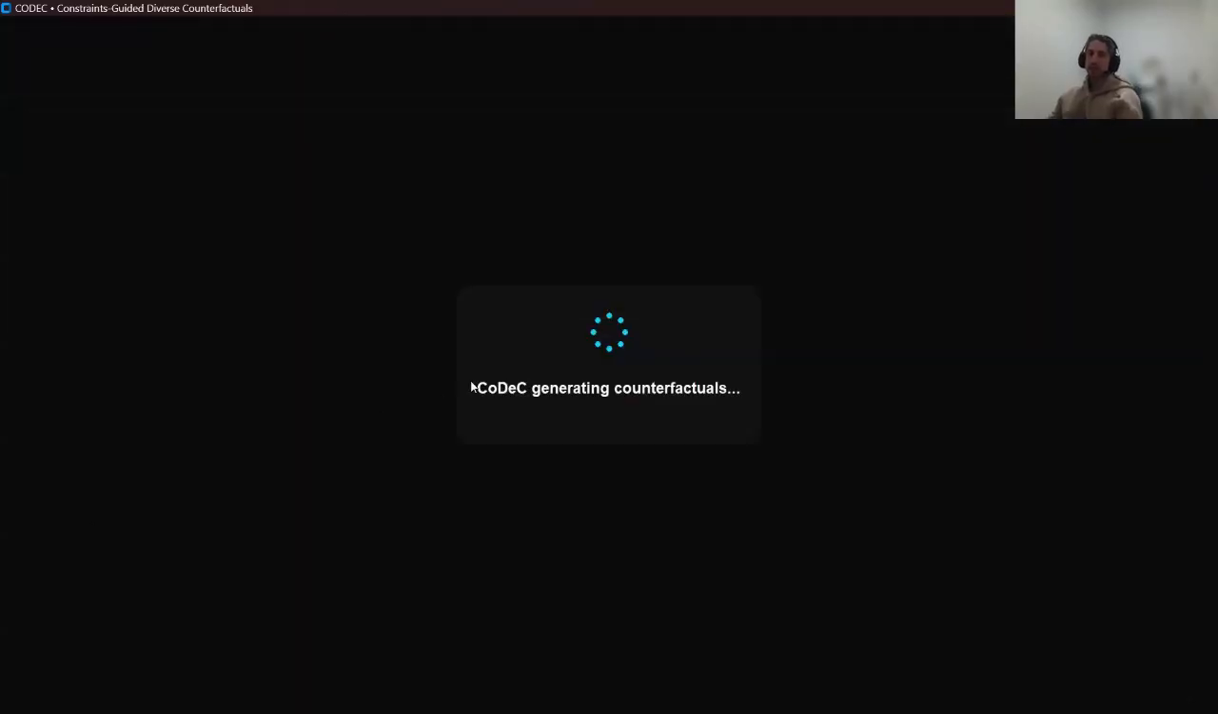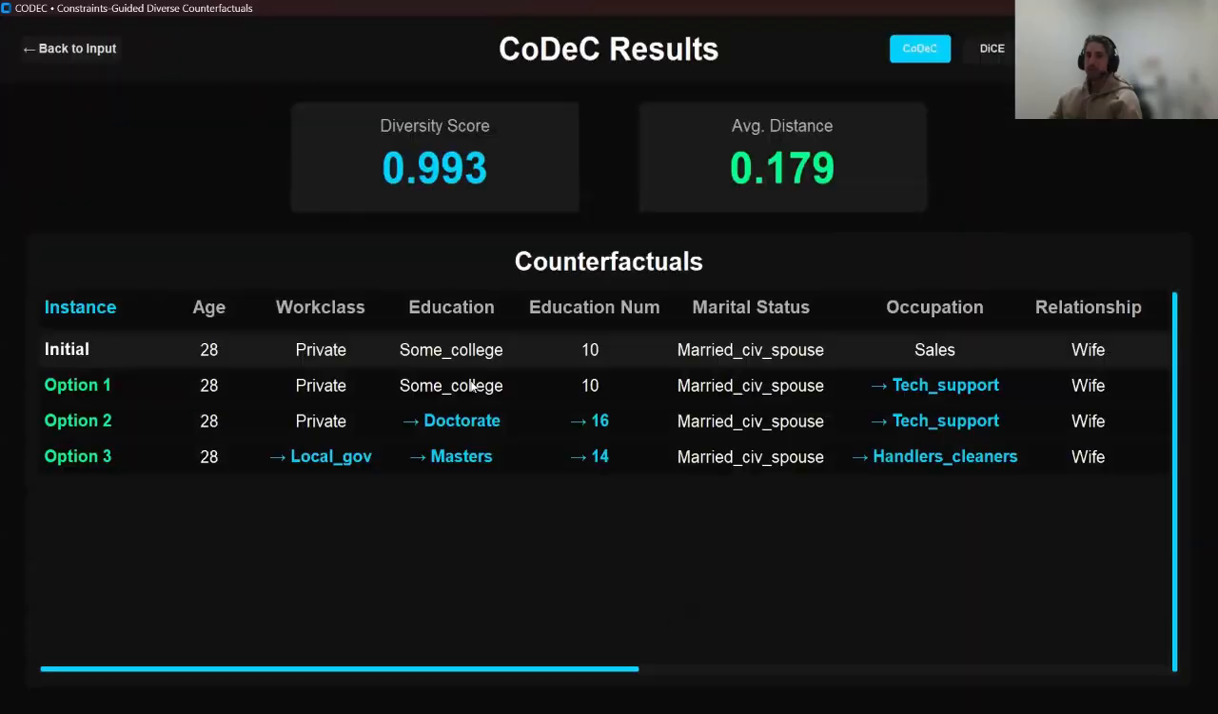CoDeC first uses the DICE algorithm to generate diverse candidates. CoDeC projects DICE results since they may violate the constraints, while minimizing distance and keeping diversity, ensuring adherence to the constraints. The projected results may now be negatively classified, so we may need to do the same process iteratively on those. At the top, we see a diversity score and an average distance, showing counterfactuals are both diverse and close